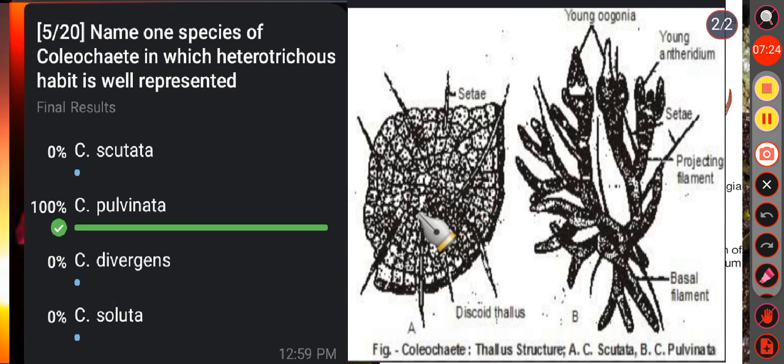The thallus is discoid. Why? Because here only the prostrate system is present and the projecting system disappeared. So in Coleochaete scutata and in Coleochaete soluta, the thallus is discoid type. Okay. Then in option C, that is Coleochaete divergens, here only the prostrate system is present and occasionally erect branches may arise. Okay. But in Coleochaete pulvinata, the thallus is typically heterotrichous.